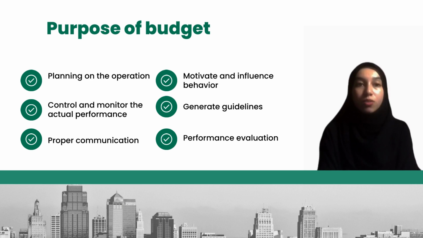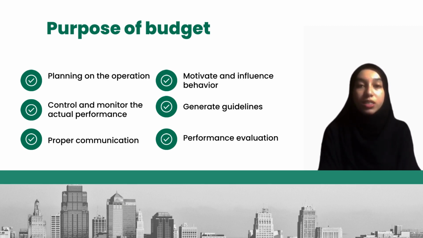Next is the purpose of budget. First is planning the operation. The company needs to gather all the necessary information in order to achieve the company's objective. Next is to control and monitor the actual performance. The company needs to ensure that the actual performance is within the budget plan.